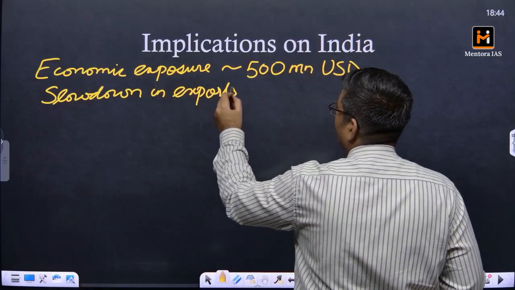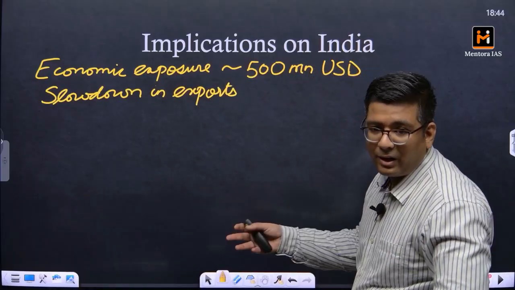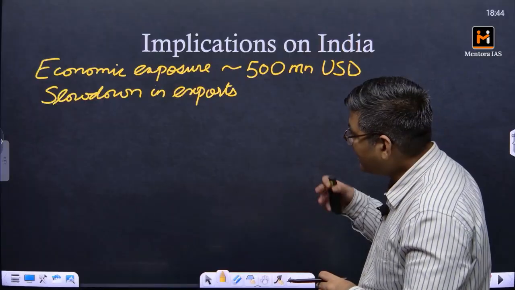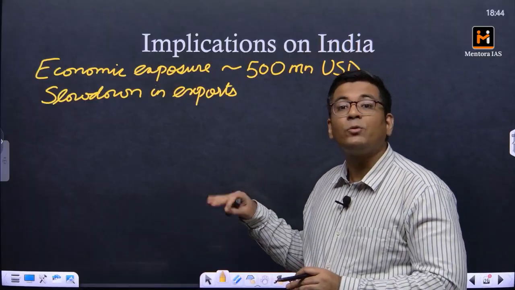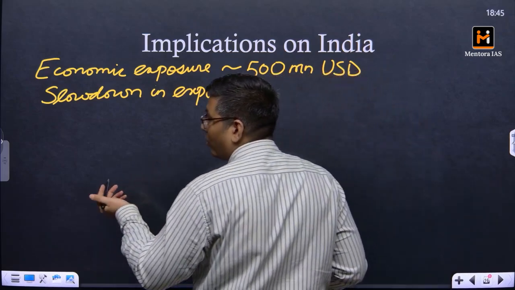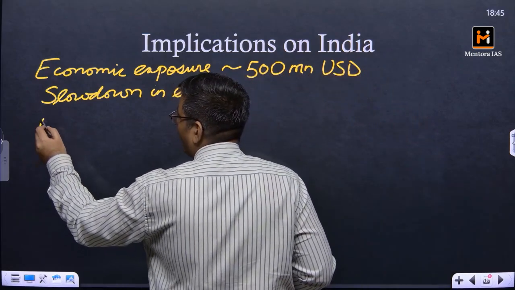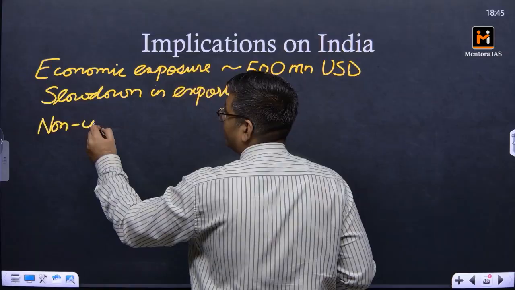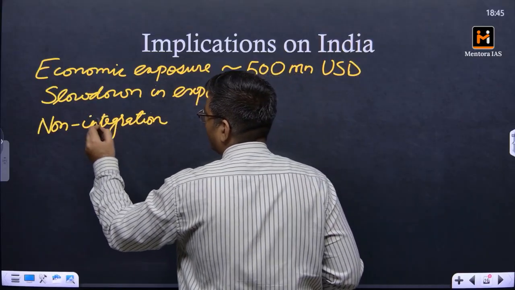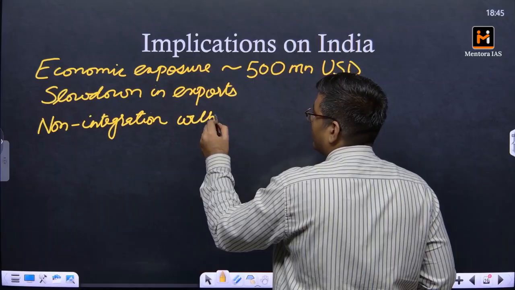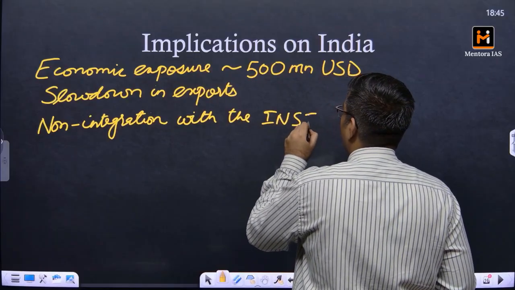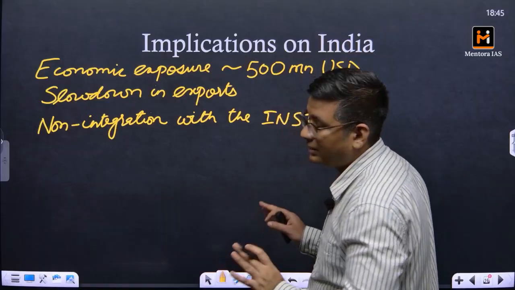Because you are already under tariffs. Enhanced tariffs have already been applied by the USA, one of your largest export markets. The next thing we are going to see is non-integration with the INSTC, the International North-South Transport Corridor. That's the third thing.